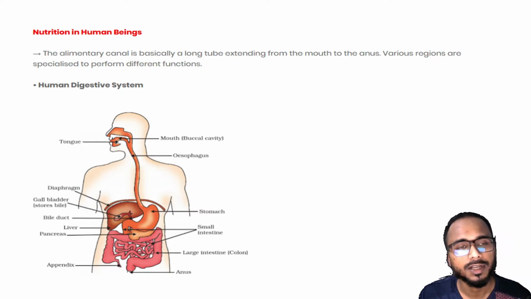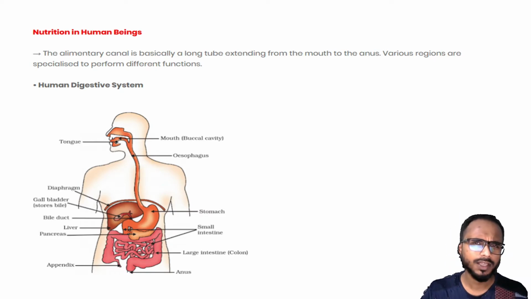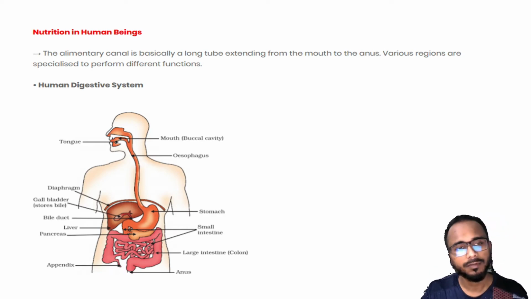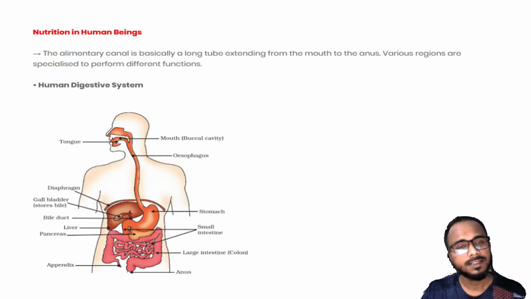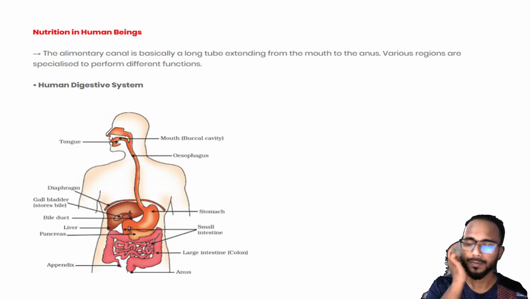So in nutrition in human beings, if you can see this diagram, please pay attention to it. You can pause the video here and check the diagram. I will give you the easiest explanation. I'm not going through the textbook to explain, because that will be a very lengthy process for this video. So I will give you the easiest and shortest explanation, and you can understand the whole process very easily.